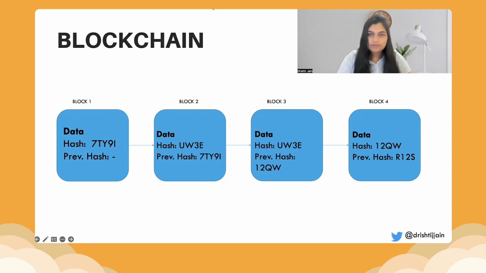To simply put, to create a virtual image of what a blockchain looks like, it is like a linked list of different hashes, and each block points to the previous block, and it knows the hash of the previous block.